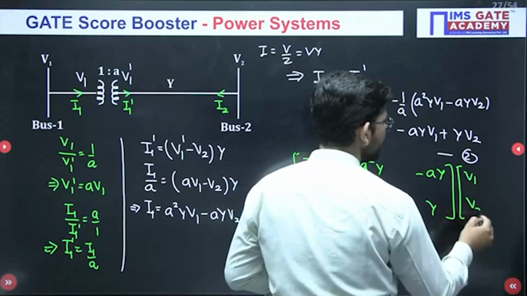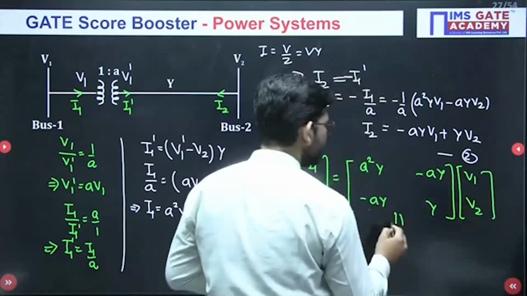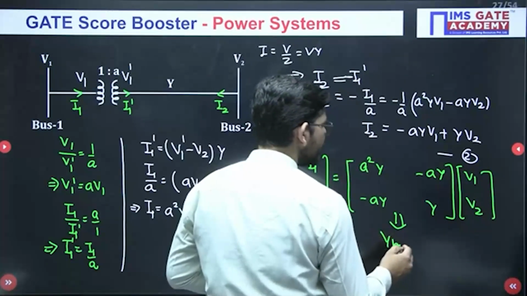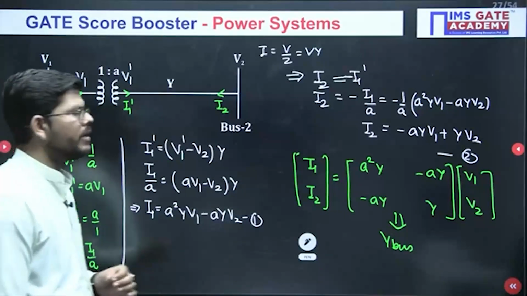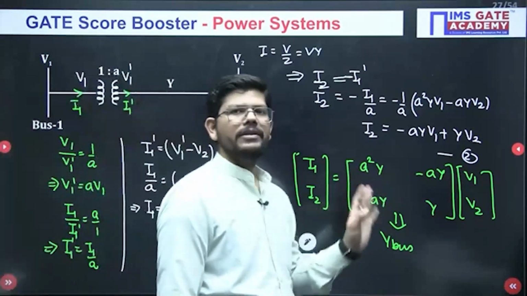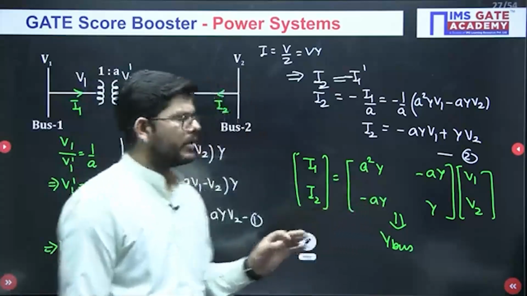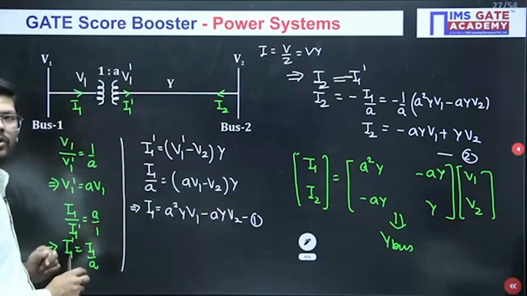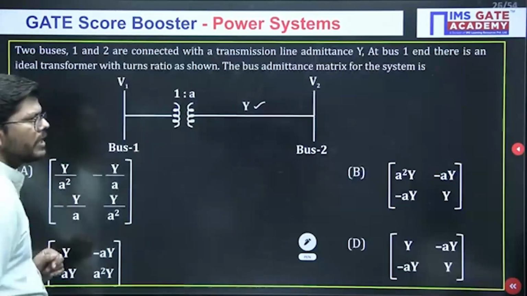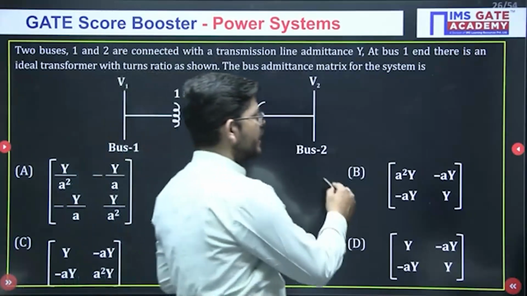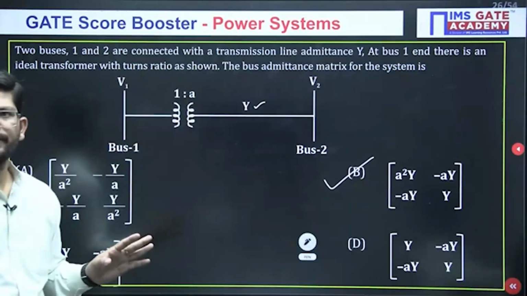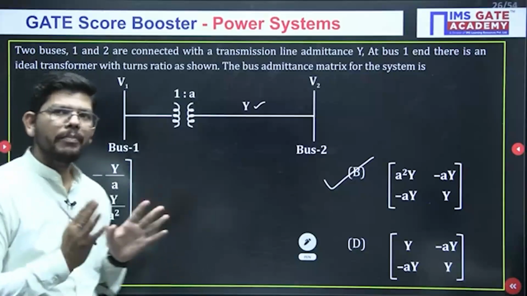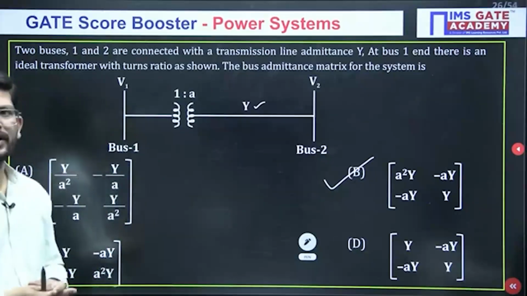Multiplied by V1 and V2. So this will be your Y bus matrix. A square Y and Y, they are the diagonal elements. Minus AY and minus AY, they are the off diagonal elements. So this is how you can solve this question. So which option is correct? A square Y and Y, minus AY and minus AY, this is given in option number B.